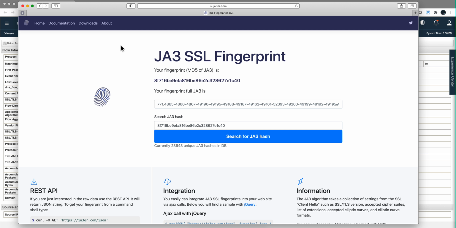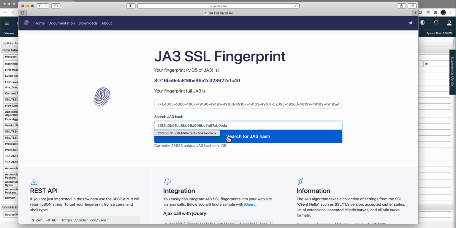And this is a JA3 SSL fingerprint site, similar to what VirusTotal does with standard hashes, but these are JA3 hashes. Again, there is a separate video that talks about the value of this. But let's see if we can understand what this is all about. And notice that it's telling me the fingerprint of my own browser in here.